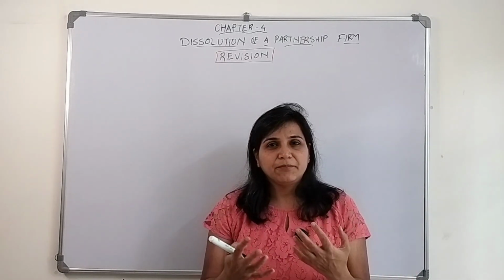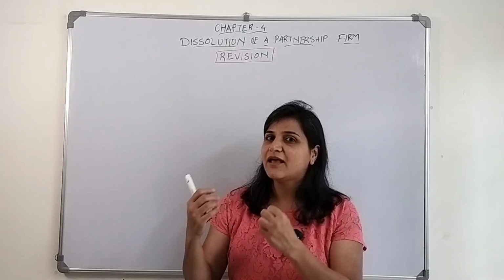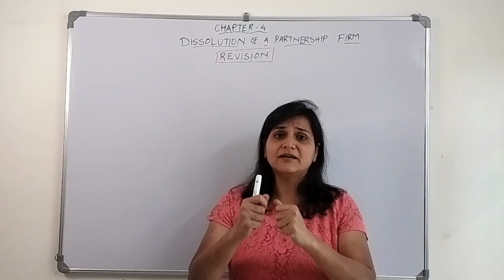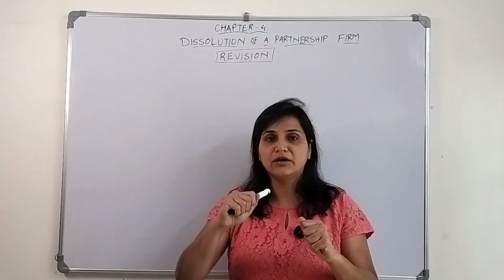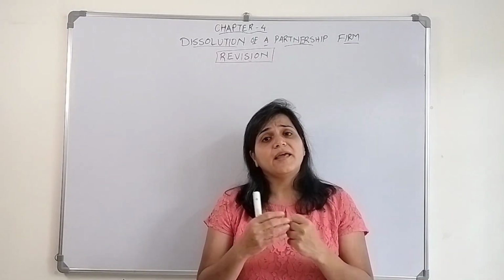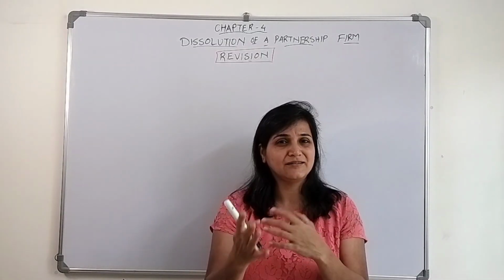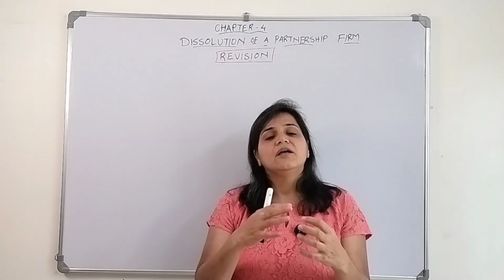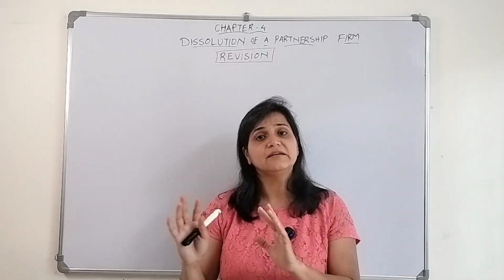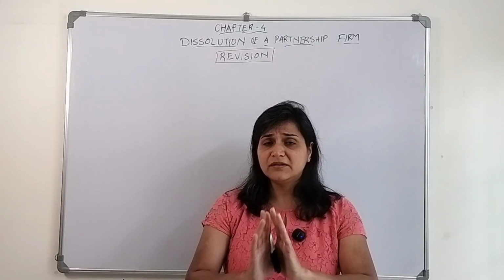Okay, maybe by the happening of certain events or contingencies, like the death of a partner or adjudication of a partner as insolvent. Maybe by notice, where a partner has given notice that he doesn't want to continue the firm. Or else by court. A partner has filed a suit because of certain reasons, such as there is a loss, or some partner has become insane. Because of these reasons he has filed a suit in court, and the court has legally decided to discontinue the firm. So these may be the situations when the partnership firm is getting dissolved.